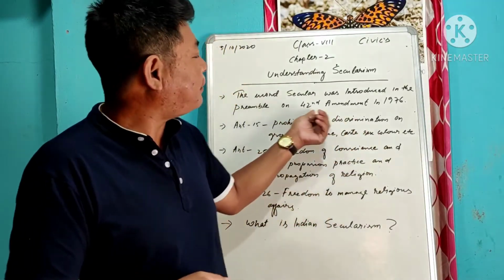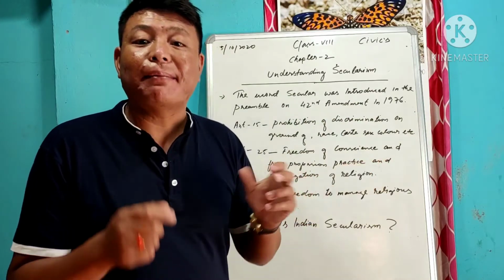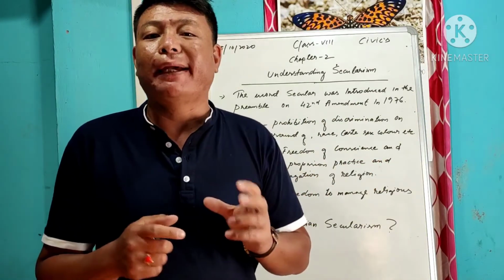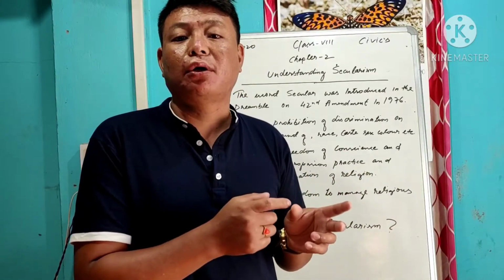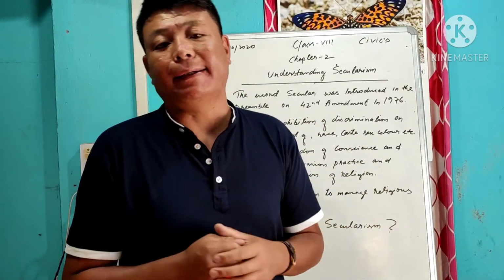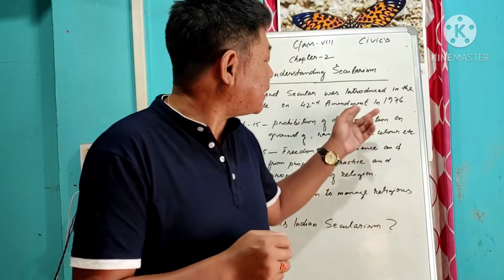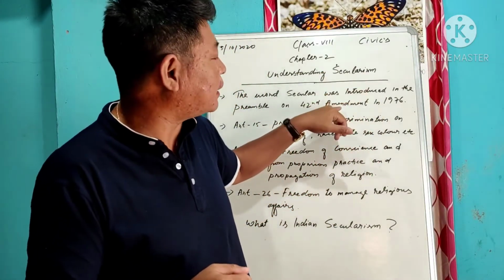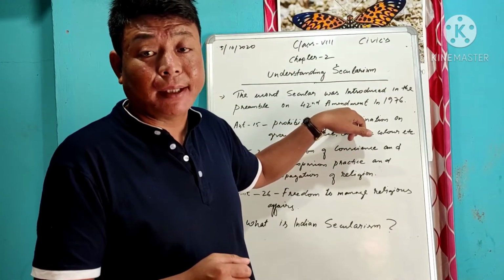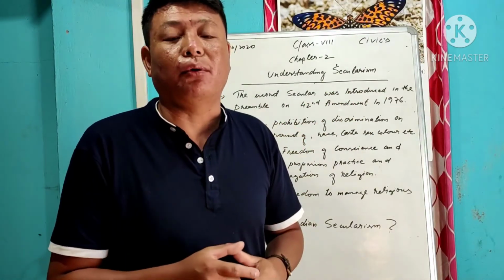As per the 42nd Amendment Act, it gives the right to people and individuals to choose which religion they like. Since secularism comes under the Amendment Act, it is itself law.